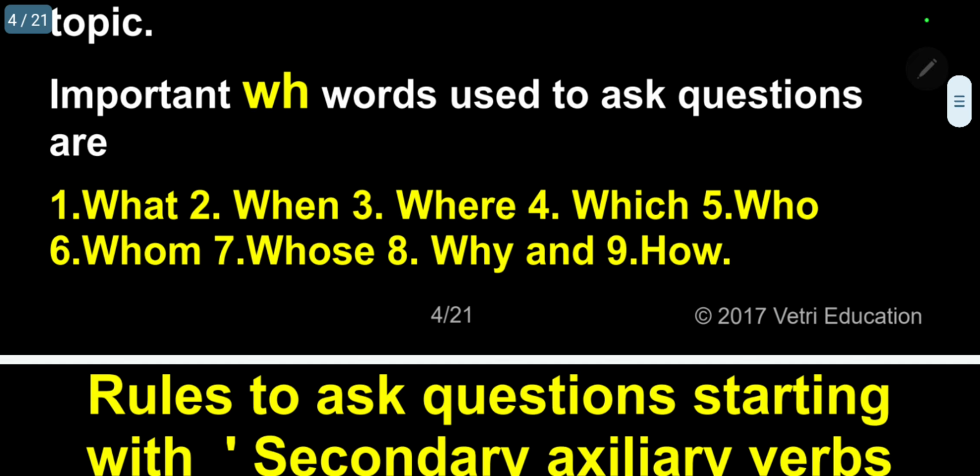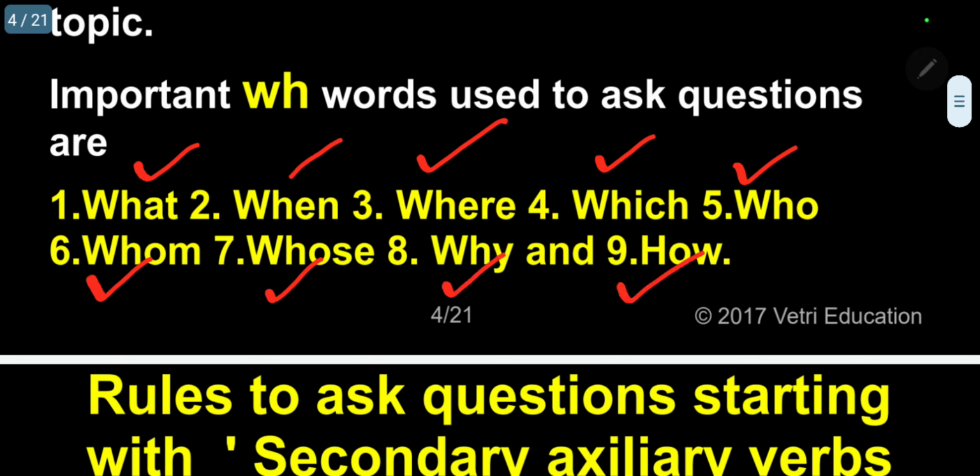Important WH words used to ask questions are 1, what, 2, when, 3, where, 4, which, 5, who, 6, whom, 7, whose, 8, why, and 9, how. Out of 9, 1 to 8 start with WH. Only in how, the ninth one, the H and W are interchanged. That's all. Even then, it comes under the WH words.